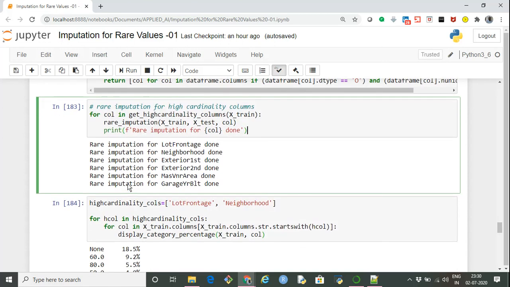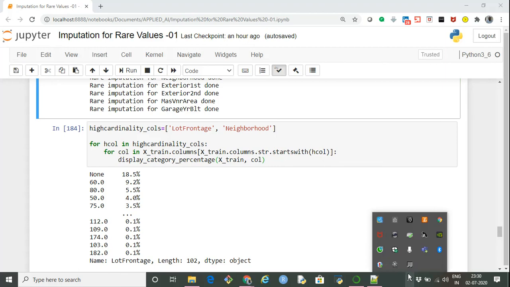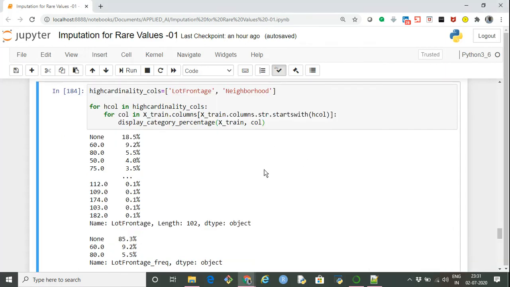Now let's take one or two high cardinality columns and see how it happened after imputation. I'm taking two columns, lot frontage and neighborhood. Taking the first column, lot frontage, it had a different distribution.